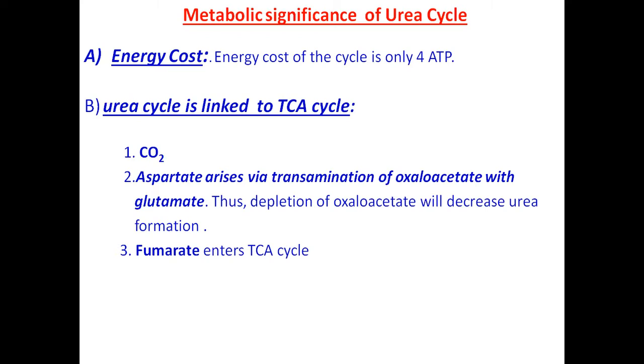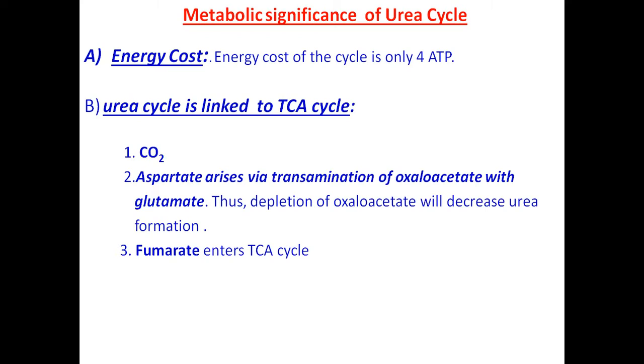I will show you when I show you the urea cycle, then you will understand how it is connected with the TCA cycle. Thus, the depletion of oxaloacetate will decrease urea formation. So, if more oxaloacetate is present, more urea will be formed.